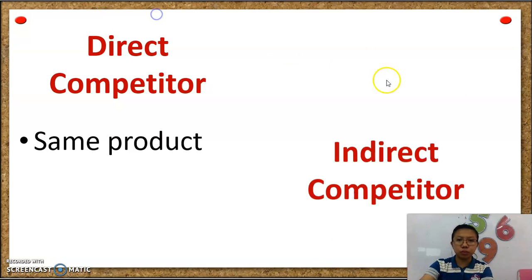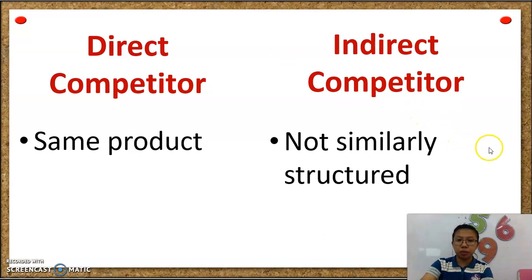For an indirect competitor, it is not similarly structured. For example, I am a rice retailer, and my indirect competitors will be grocery stores, because grocery stores also sell rice. That's why they are my indirect competitors.